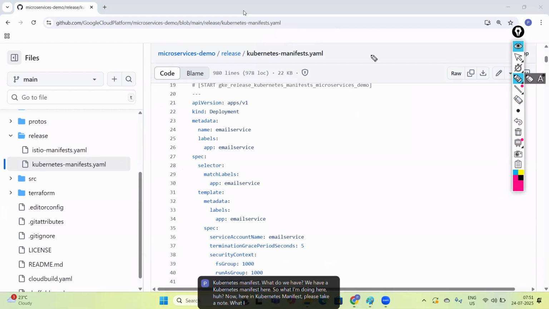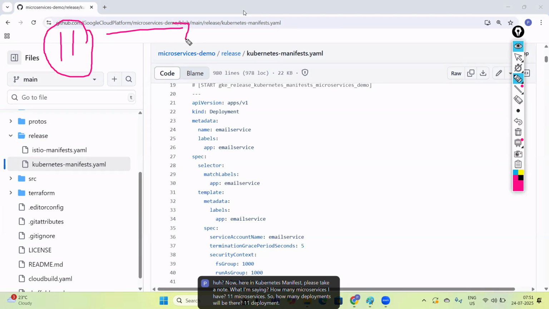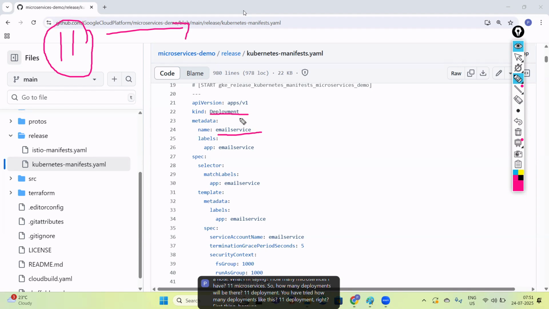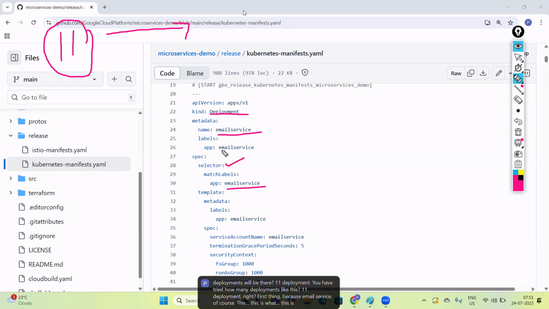How many microservices do I have? 11 microservices. So how many deployments will be there? 11 deployments. You have to write 11 deployments like this, right? First thing, because of the email service, of course. This is for the email service. This is your selector. This is your label. This is your metadata.